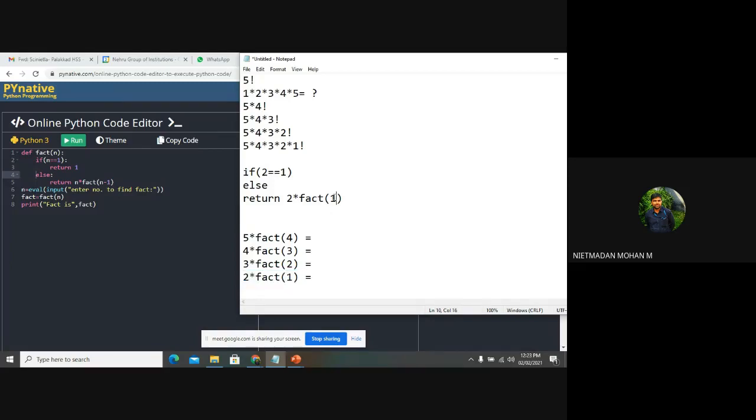And what will happen? It will again go to the if statement and it will check 1 is equal to 1. The condition will be true, sir. So it will be returning 1. So the return value of 1 will be coming over here.